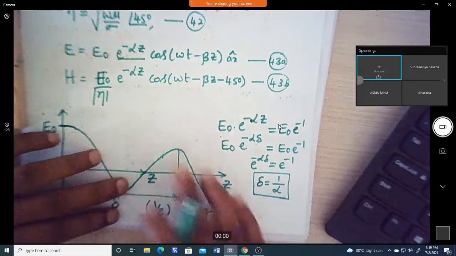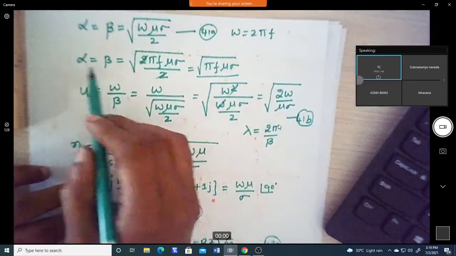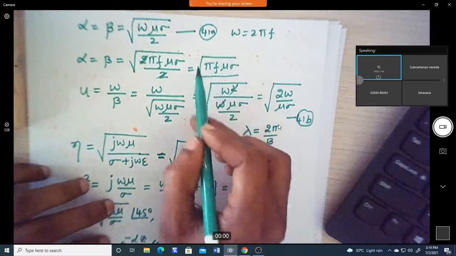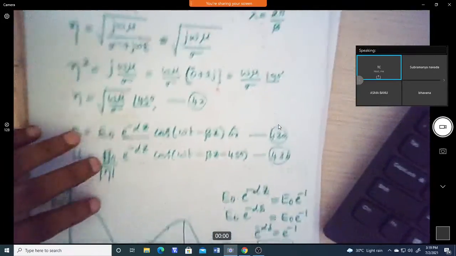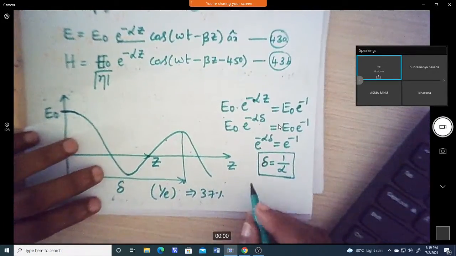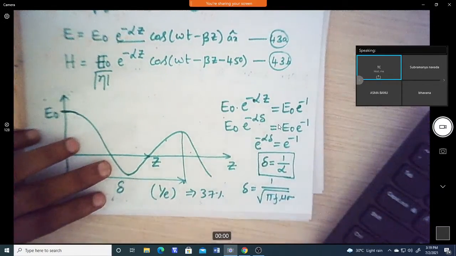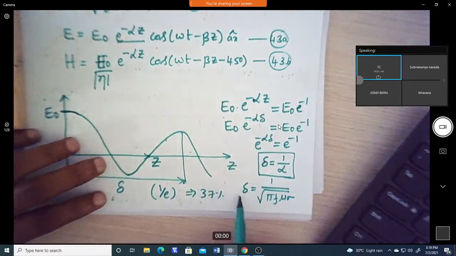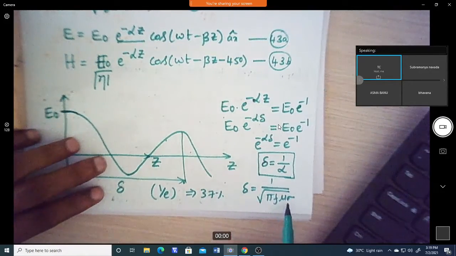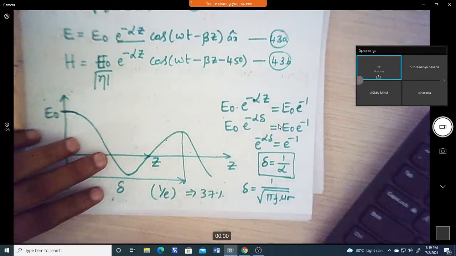But for a good conductor, we have alpha as given earlier, so we can write delta equals 1 over square root of pi f mu sigma. This is the relation of delta with the frequency, mu and sigma, and this delta is called the skin depth of the medium.